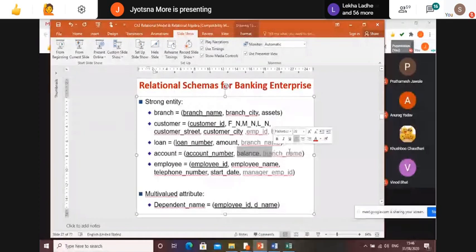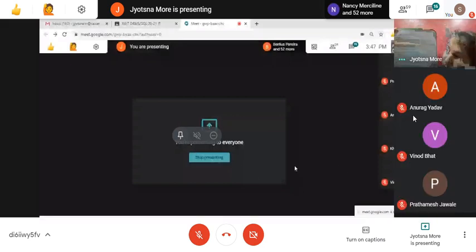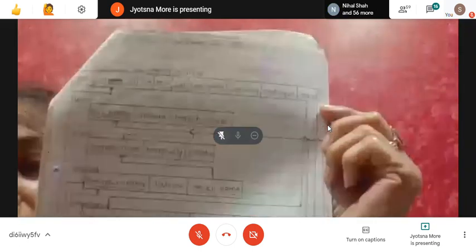What I will do, I will take a picture of the diagram which I have created for you, and that I will share with you. Right now, I can show you if it is visible for you. I need to just put on my camera. Yes, students, the diagram will look like this. I don't know whether it is visible to you. Is it visible slightly, at least some part? No, ma'am. No.